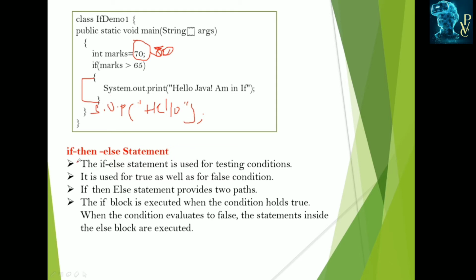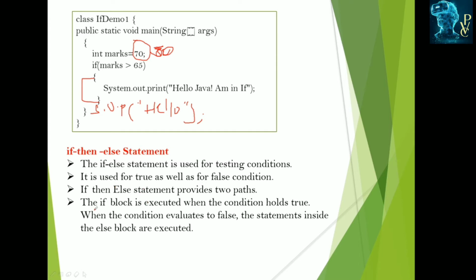Next is the if then else. This is also used for testing the condition. When there is more than one possibility, in those situations we can use the if then else. We use a simple if when there is only one possibility. If the condition is true, then only it executes. If then else can be used in both the true and the false condition situations.